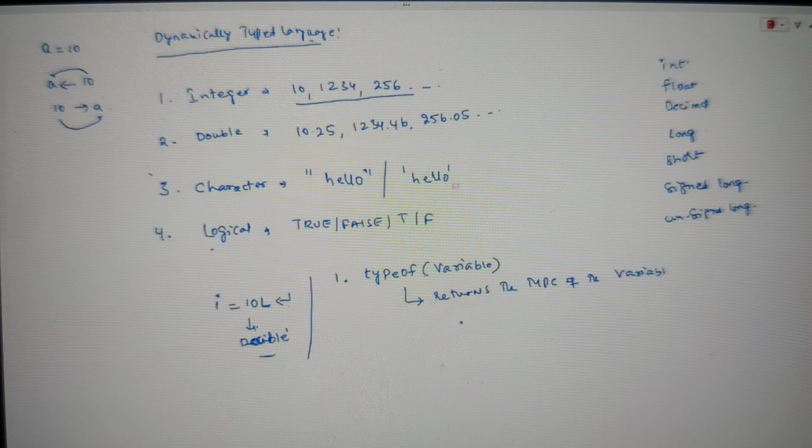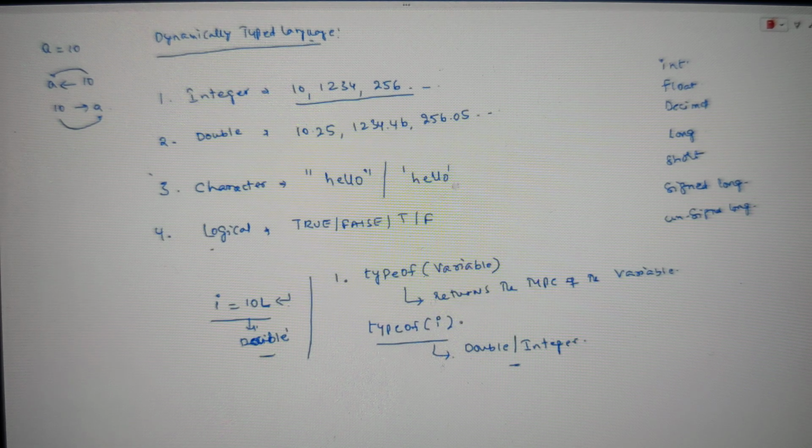Whenever we want to ask what data type R has chosen, for example, if I say i equal to 10L, I want to know what data type it is. Simply say typeof, which is the name of the function, and pass the input i. It is going to tell you what data type it is. If it is 10, you will get the result as double. If it is 10L, then we will get integer. So if you want to know what type it is, it's because it's a dynamically typed language.